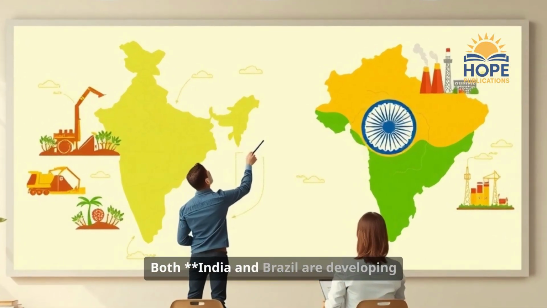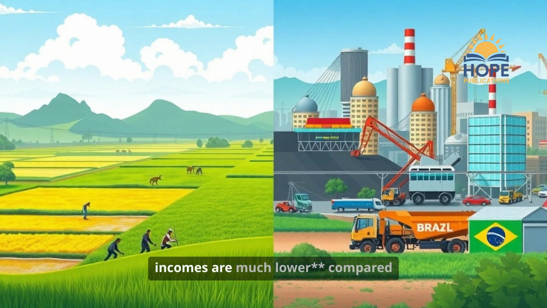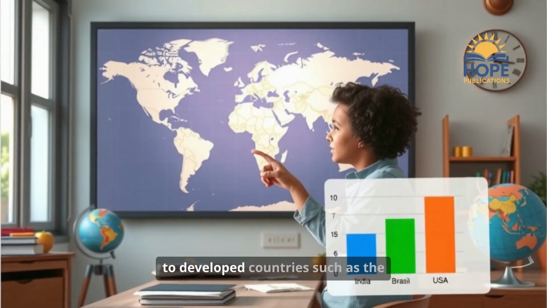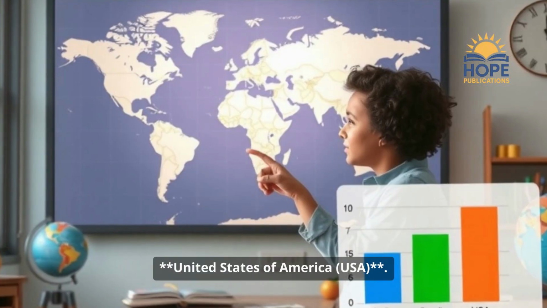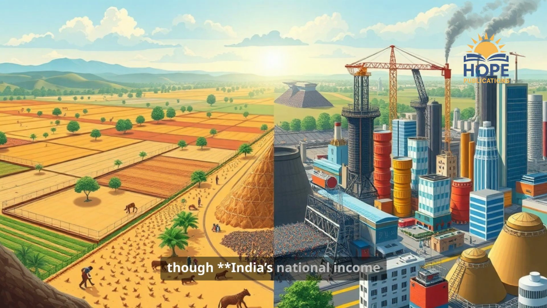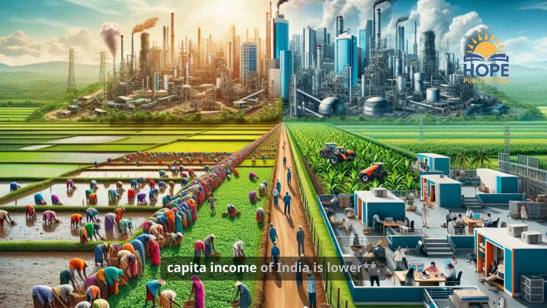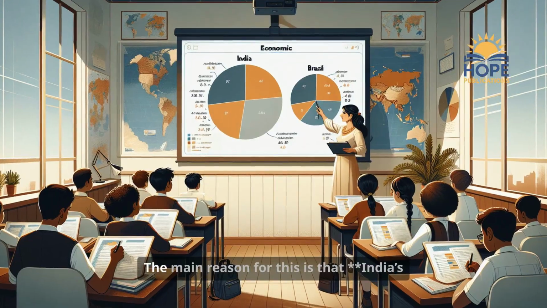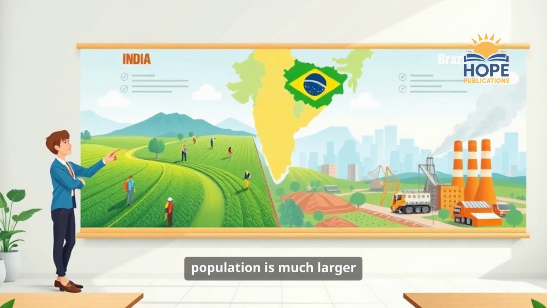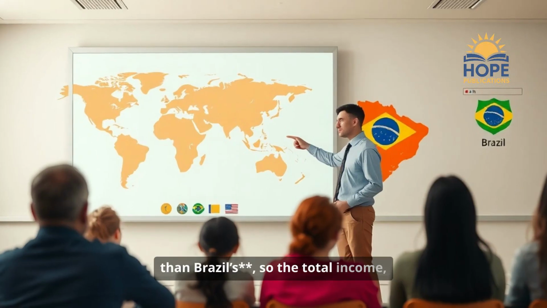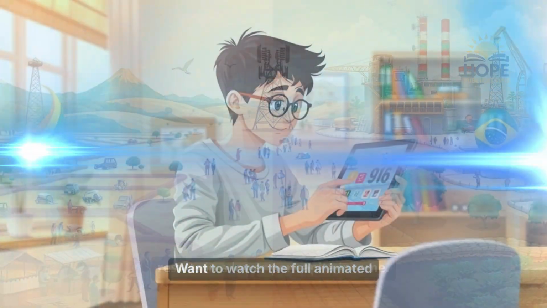Both India and Brazil are developing economies, and their per capita incomes are much lower compared to developed countries such as the United States of America, USA. It is interesting to note that even though India's national income is higher than Brazil's, the per capita income of India is lower. The main reason for this is that India's population is much larger than Brazil's. So the total income, when divided among more people, results in a lower per capita income.